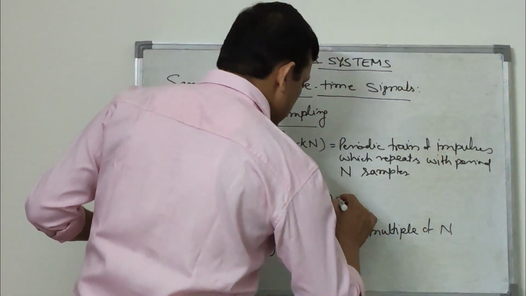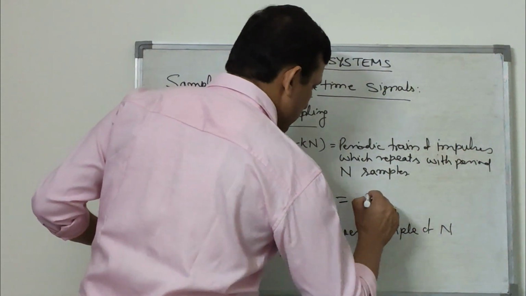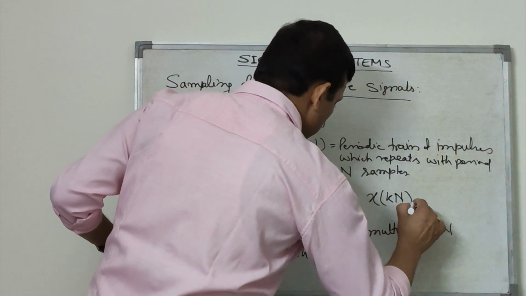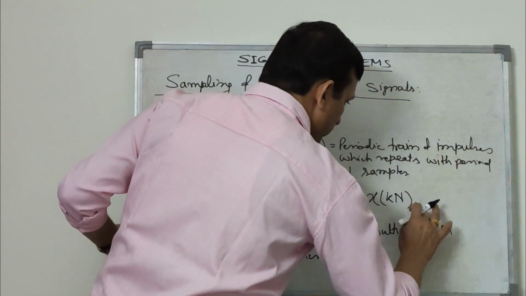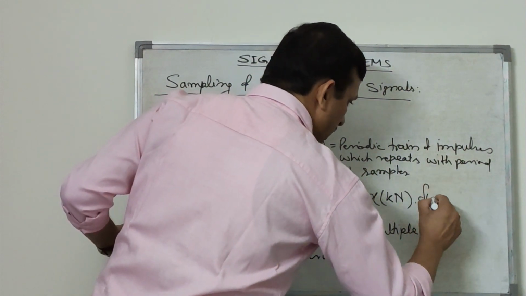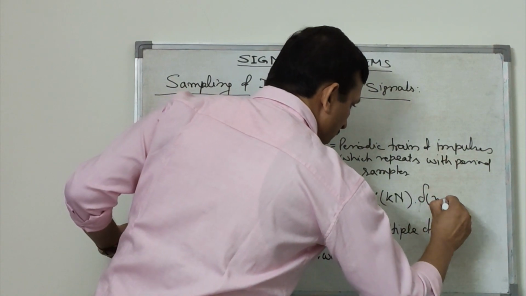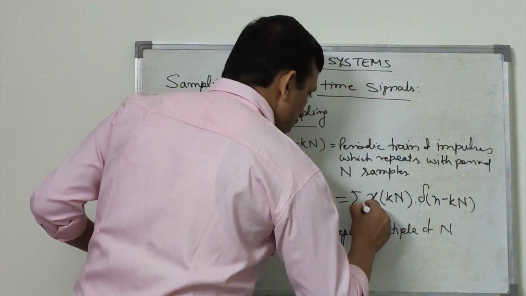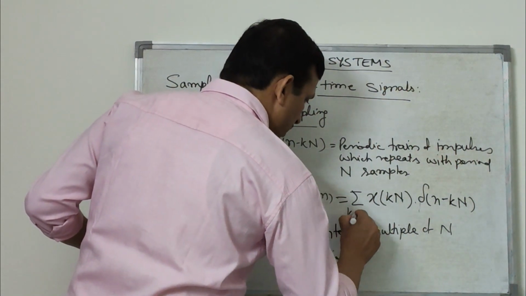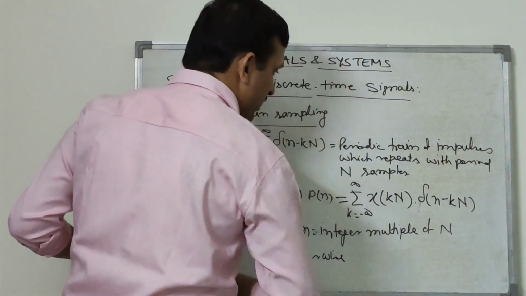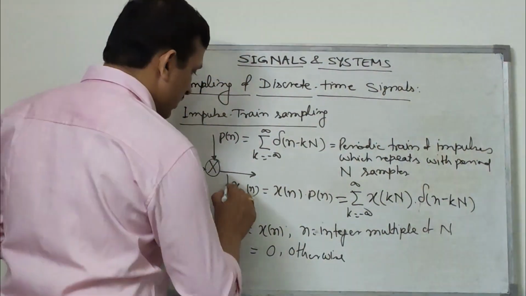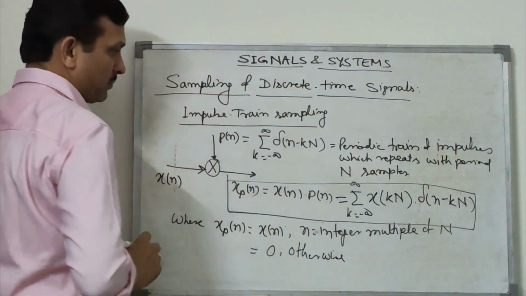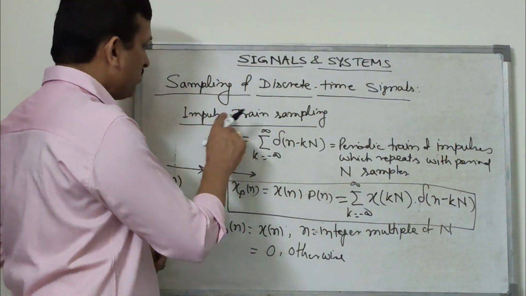That means this can be written as the sum of x[kN] delta[n - kN], k from minus infinity to infinity. So this will be the sample value. That is the impulse train sampling.